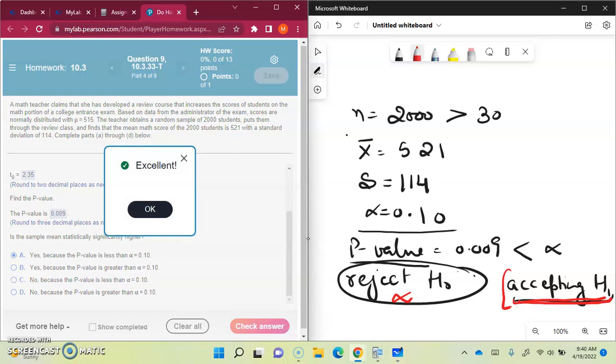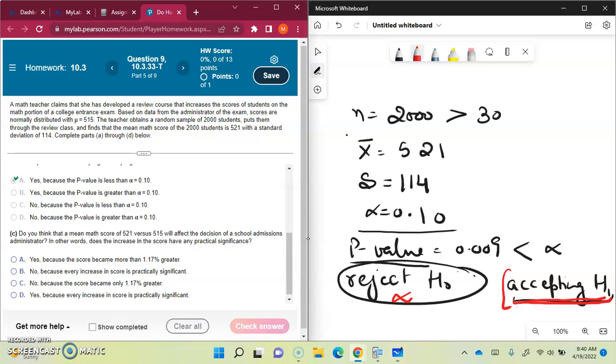Let's check that. Okay. Do you think a mean math score of 521 versus 515 will affect school admissions? Now, how small a difference that is, right? I don't think it's just how many points difference. 521 to 515, it's like 6 points difference.